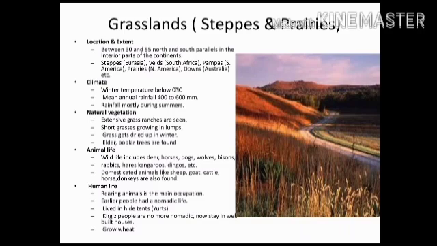Elder and poplar trees are found here. Wildlife includes deer, horses, dogs, wolves, etc. Rearing animals is the main occupation of the people here. Earlier people had a nomadic life like the Kyrgyz. Now they stay in well-built houses.